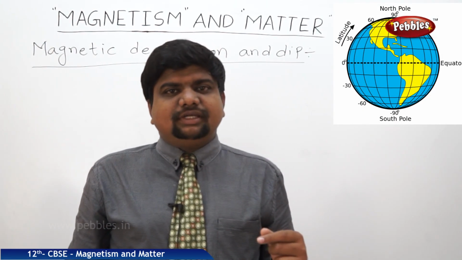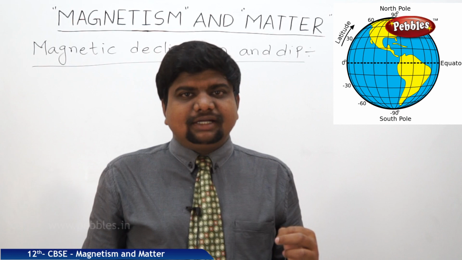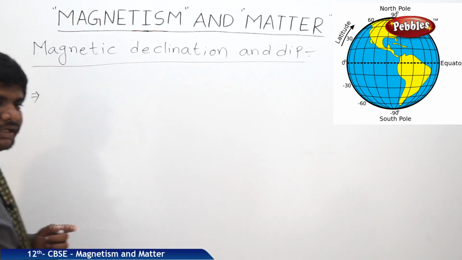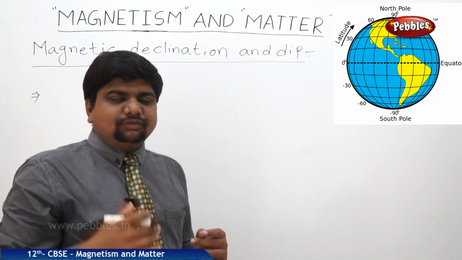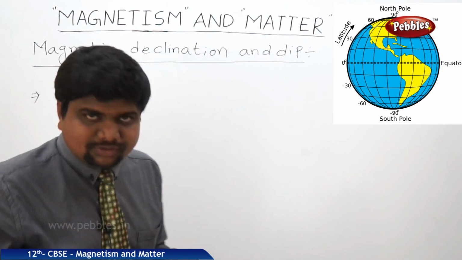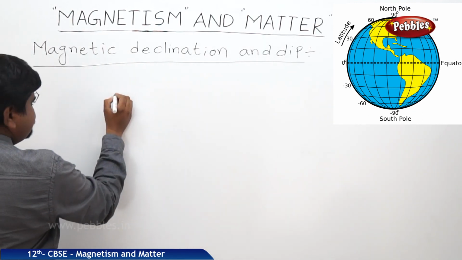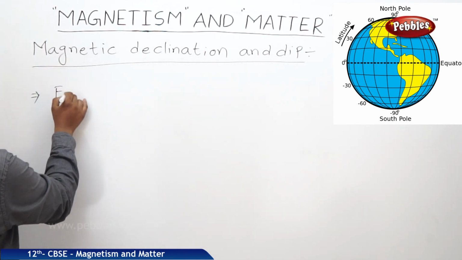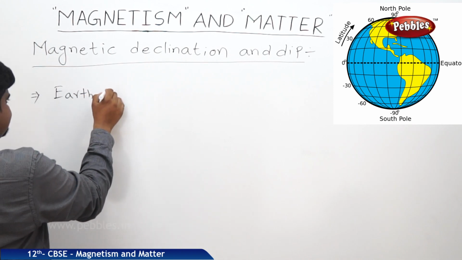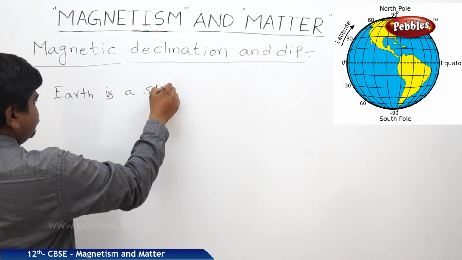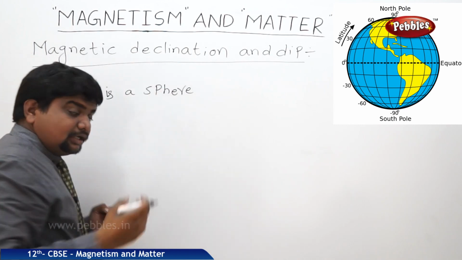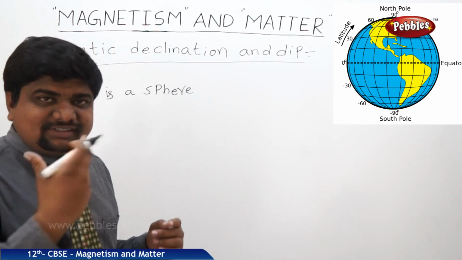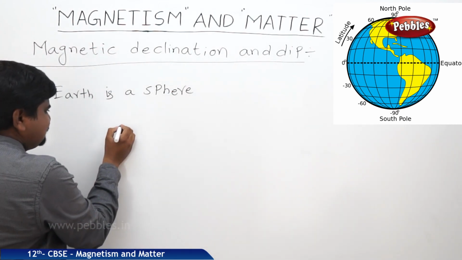Now we are going to discuss magnetic declination and dip. Previously we have seen the direction of the geographic north and south poles and the direction of magnetic north and south poles. So it will be like this. Suppose we are considering Earth as a sphere, a spherical surface. It has its own rotatory axis while it is rotating and precessing. So it is like this.